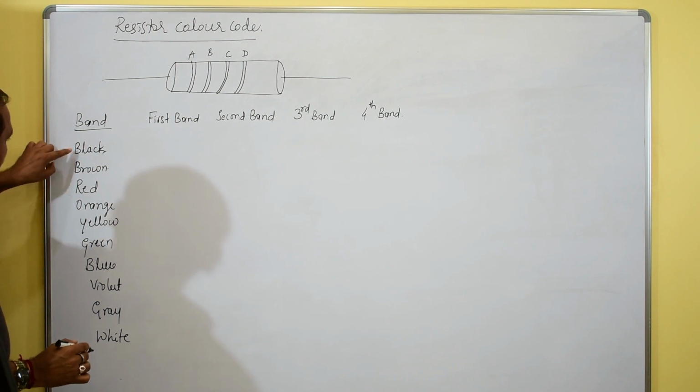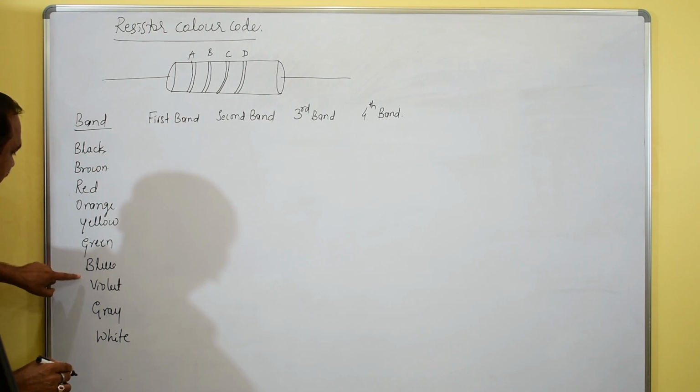Total 10 colors: 1, 2, 3, 4, 5, 6, 7, 8, 9, 10.